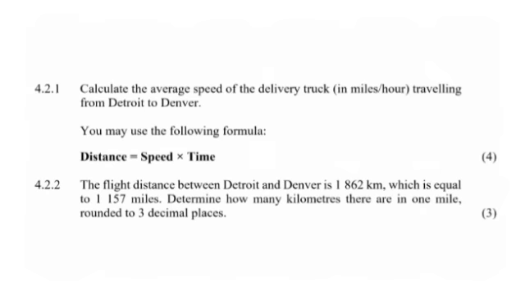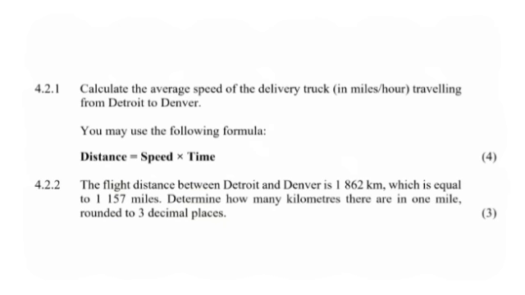So the question itself, it says calculate the average speed of a delivery truck in miles per hour traveling from Detroit to Denver. This also has integrated the Imperial system, because now we are back at miles, you see, and in the previous question we were just dealing with inches.